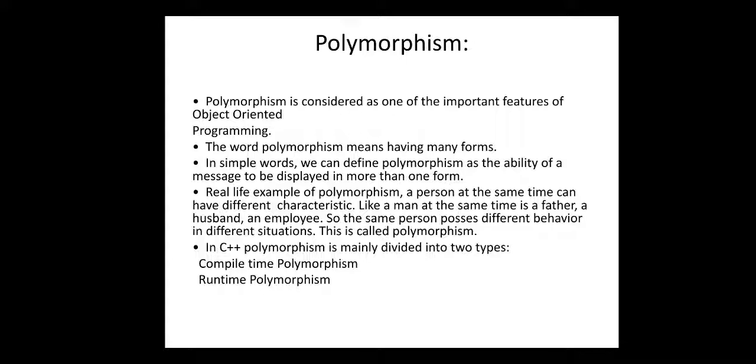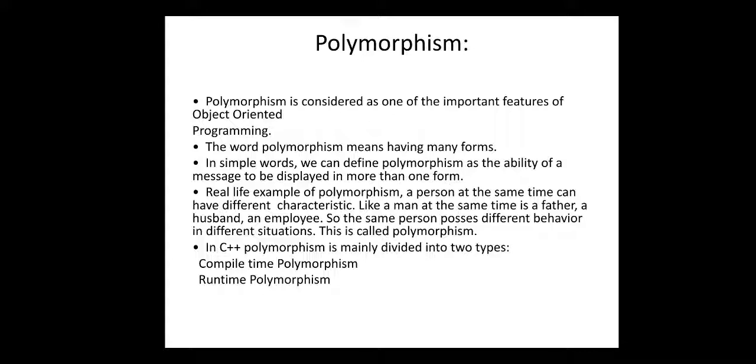In simple words, we can define polymorphism as the ability of a message to be displayed in more than one form, or the same thing used for different purposes. A real life example of polymorphism is a person who at the same time exhibits different characteristics, like a man who at the same time is a father, a husband, or an employee of a company. So the same person exhibits different behavior in different situations. This is called polymorphism.